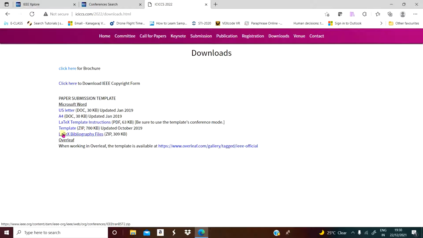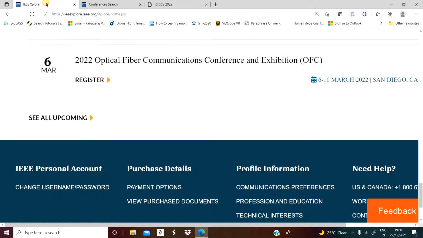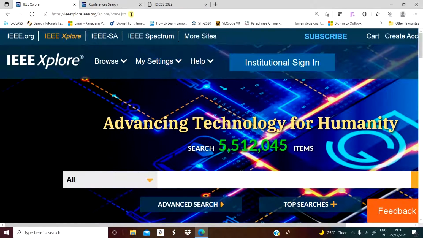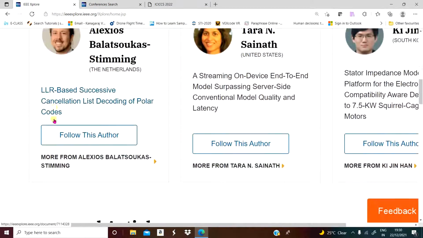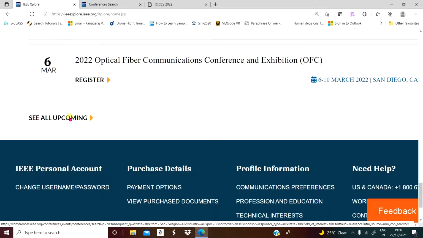Template, I told you, different types of templates are available. You can download from a common portal also. Call for papers. All the information is affiliated through the IEEE Xplore database, so you can trust it. A very simple way is just to type IEEE Xplore homepage, then go to the end of the page, and you will find see all upcoming. Then browse the conferences based on your need, based on your research work, then you can submit it. Those who are interested can follow it. To submit to IEEE conferences, no membership is needed. If you are a member, you will get more benefits apart from that.